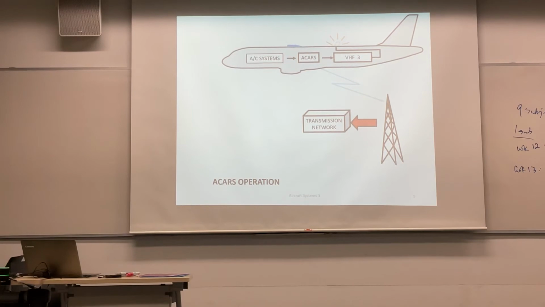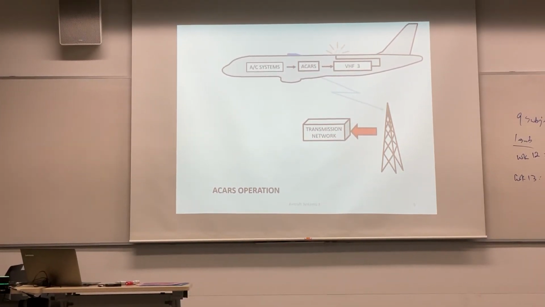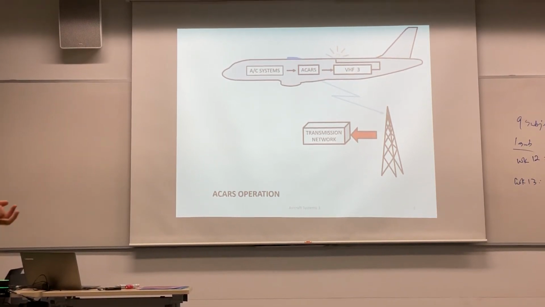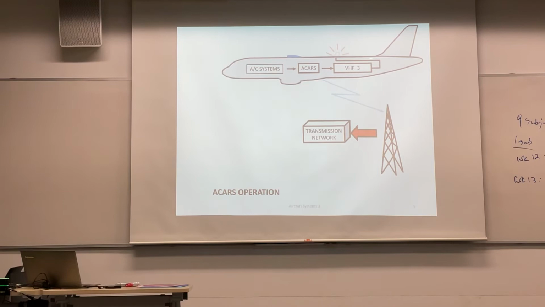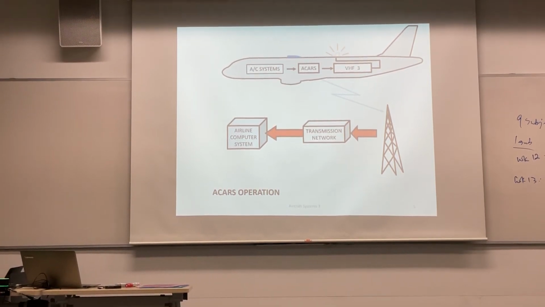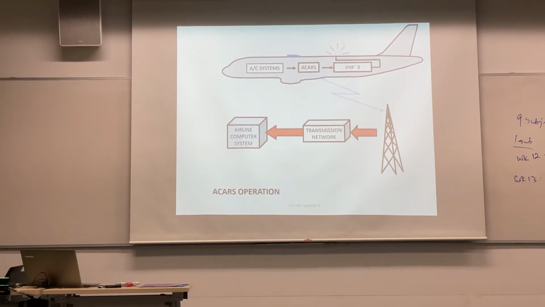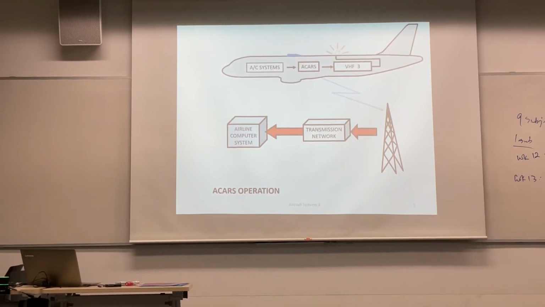Now most aircraft have got 3 VHF. 1 and 2 are meant for the captain and the co-pilot. The third one is used for emergency as well as all other functions. So you will use VHF 3. Okay, this is what they do. Okay, they have a transmission network everywhere in the world that receives the transmission. This company set up a transmission network and sends it to the airline computer system. That means you subscribe to ACARS, they will receive for you and consolidate and send to you.